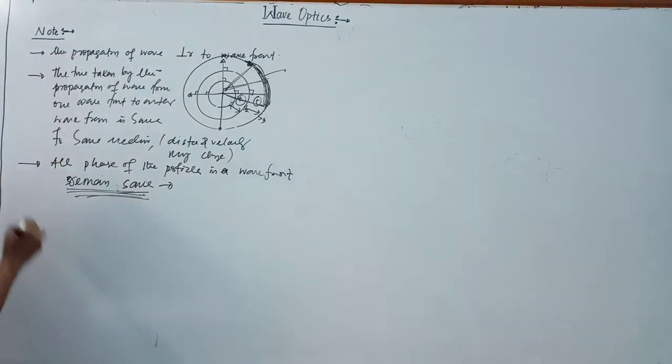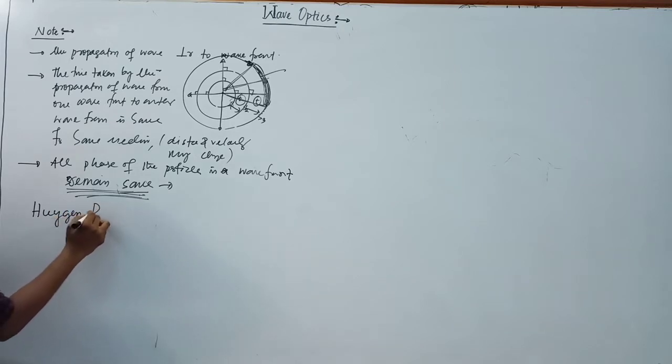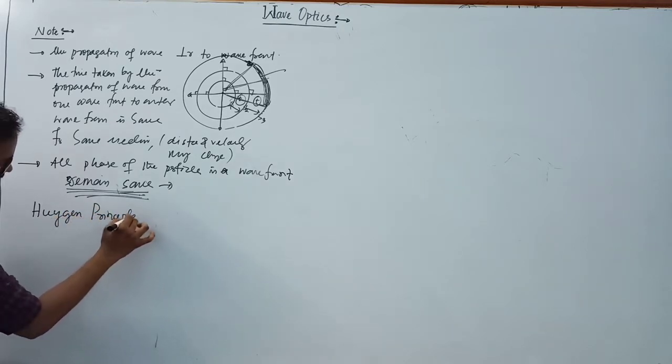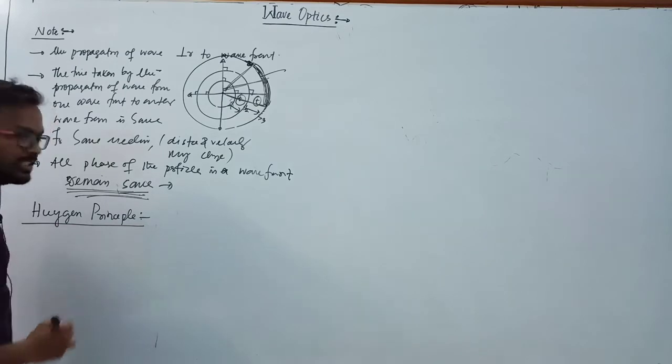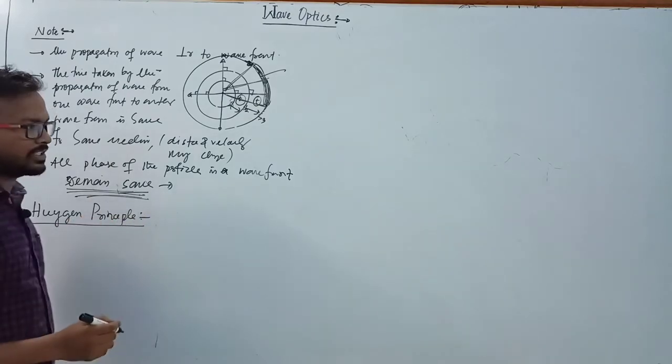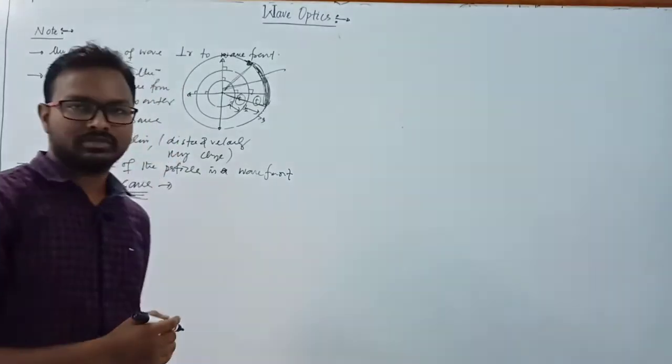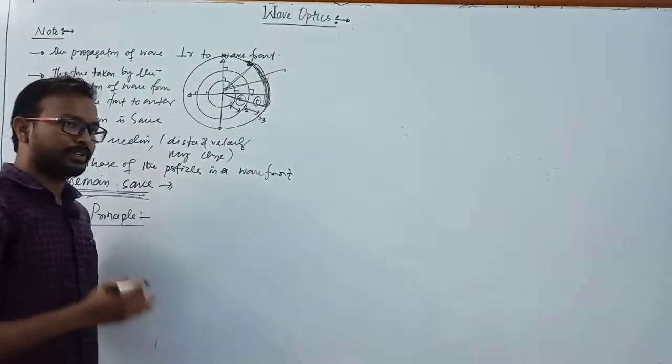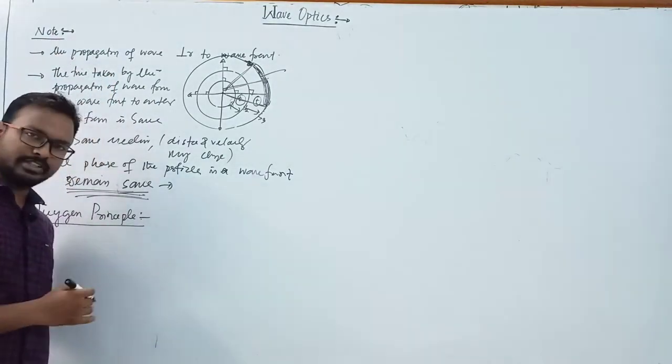Now we will start Huygens' principle. This principle is important. You have to remember this principle, and a question may be asked in your council examination: state Huygens' principle.